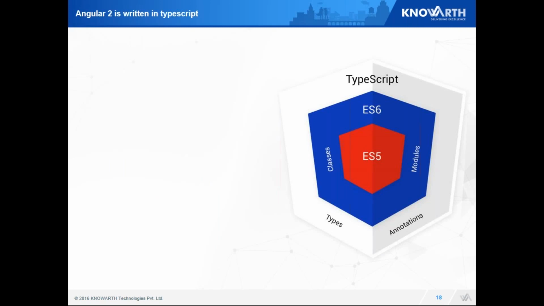So I see that Angular 2 is written in TypeScript and TypeScript follows ES6 standards. But let's say in future we introduce ES7, then again, are there going to be any drastic changes? And why is Angular written in TypeScript? Okay, so let's see this particular diagram and I'll explain it. ES5 is the very inner core. After that, there was ES6, which has classes and modules over ES5. And TypeScript is the superset of it, which has types and annotations.